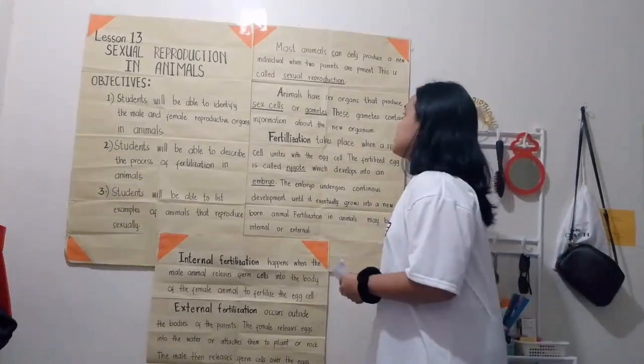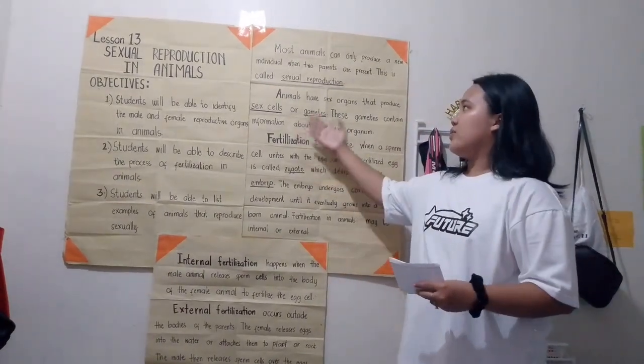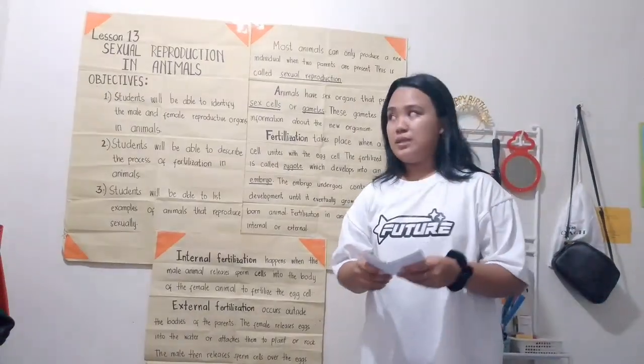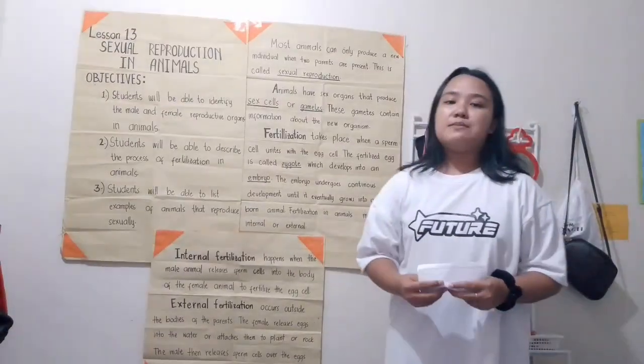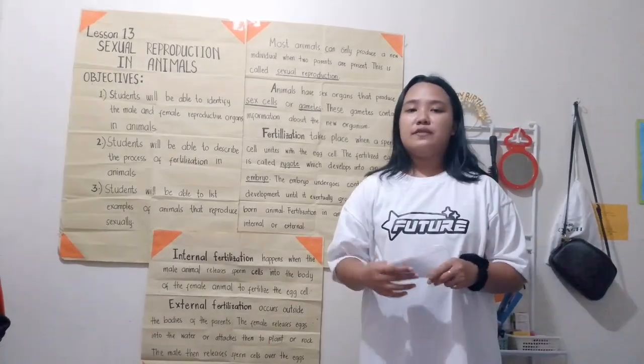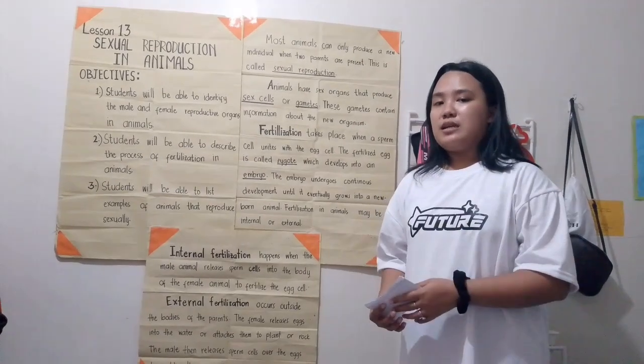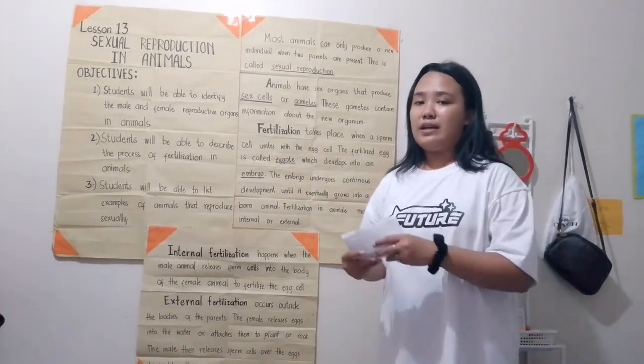Animals have sex organs that produce sex cells or gametes. These gametes contain information about the new organisms. So we have two types of gametes, the male and the female gametes. For the male gametes, we have the sperm cell, and for the female, we have the egg cell.